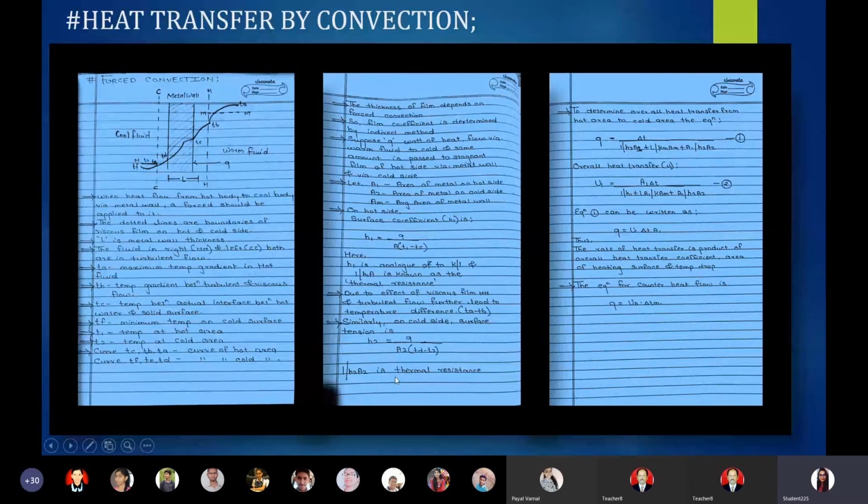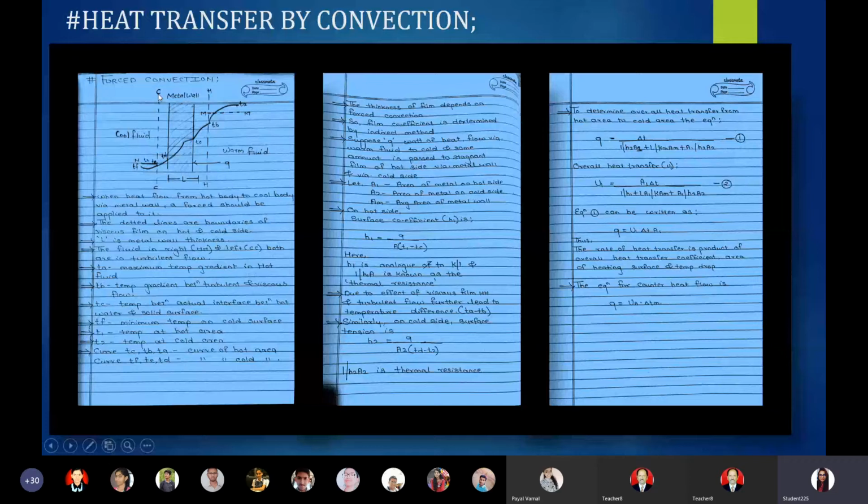Similarly, we have these TF and TE points which occur in the cool area due to the turbulent flow and the viscous film.